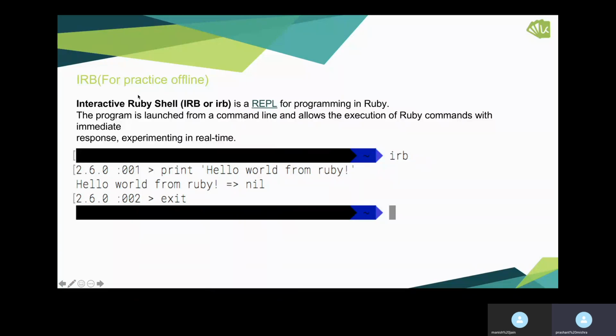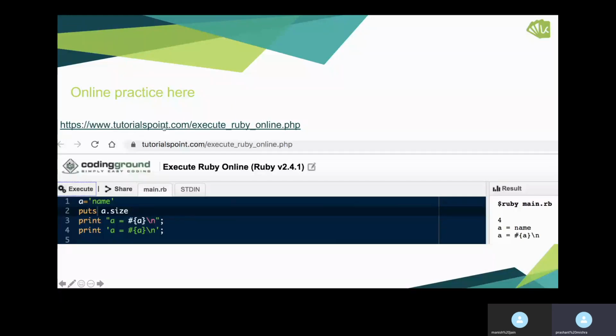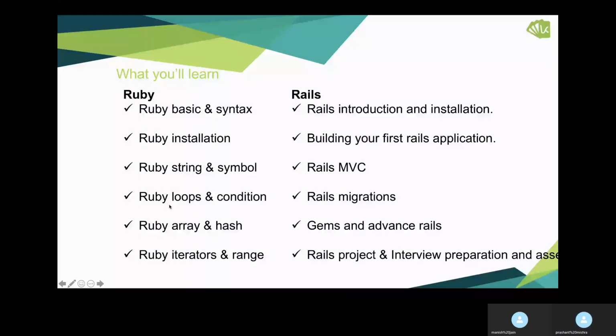IRB is provided by Ruby, which is an interactive Ruby shell that provides line-by-line execution. Here we are printing hello world, and you get the output on the next line. We also have some online platforms for practice, like Tutorialspoint, where you can execute your program online.